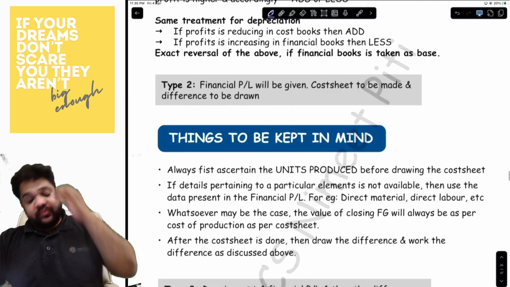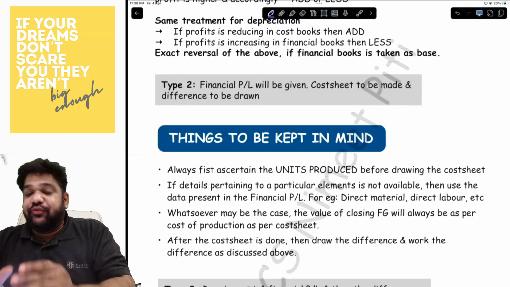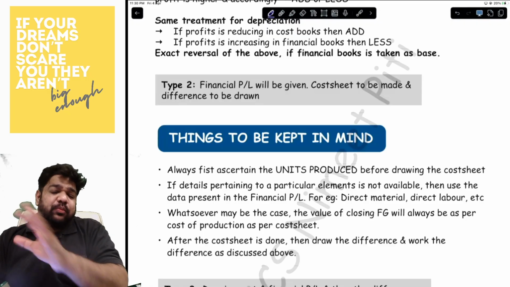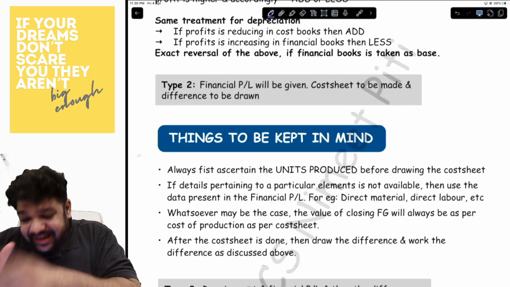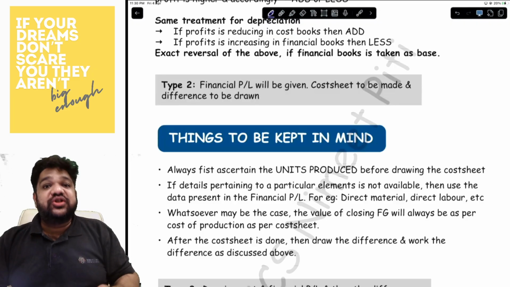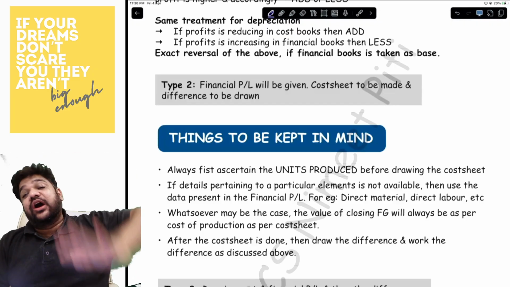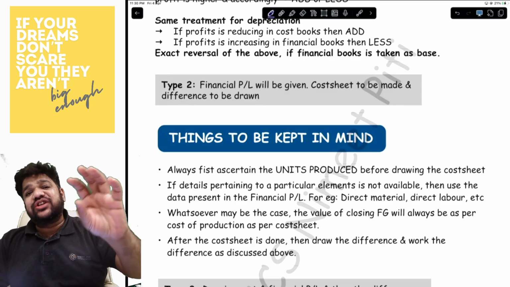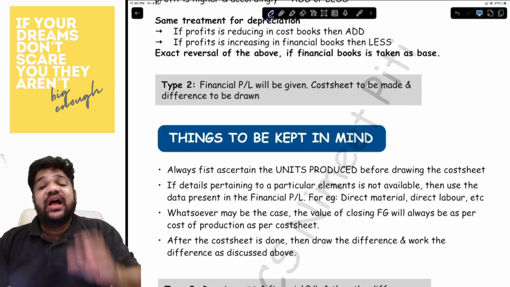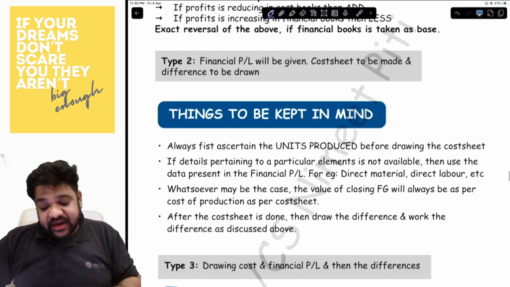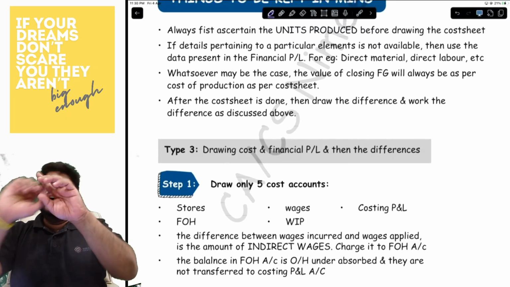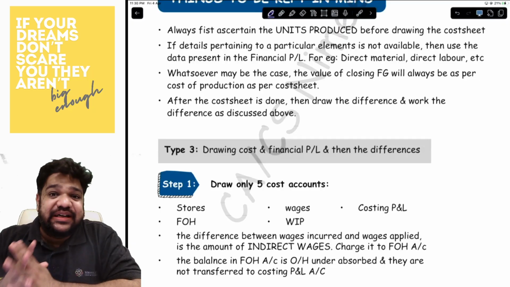Okay. Now, in type 2 of your P&L reconciliation, they will give you a financial P&L. You will have to probably add the items, adjust the items, make it a proper format, and find the financial profit. And then for the cost books, you will have to create a cost sheet. In the cost sheet, you will use the old format of the cost sheet and draw the entire cost sheet. Once you have the cost sheet, you will get your profit, and then you will have to create your reconciliation the same way that they have given you the adjustments in type 1.